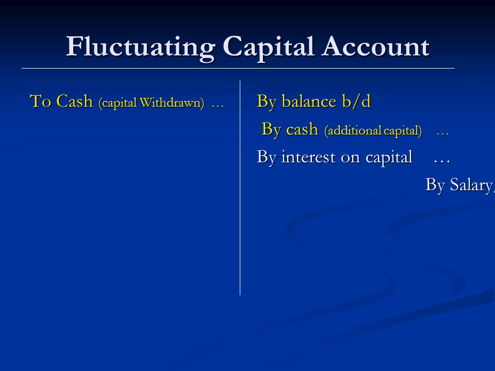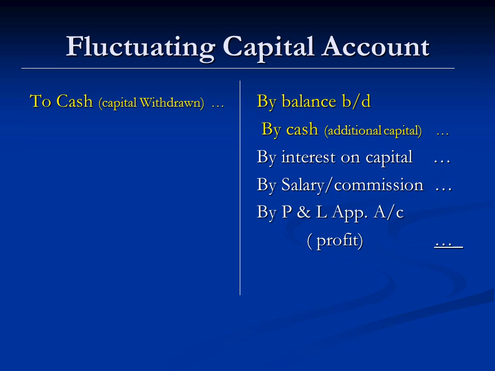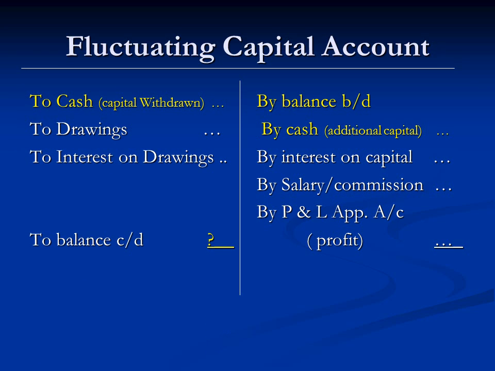Interest on capital, salary allowed to partner, commission allowed to partner, and profit as distributed in the P&L appropriation account are written in the capital account on the credit side, because these are additions to the capital. Drawings of partners are a deduction from capital, and similarly interest on drawings, and the balance is carried down.